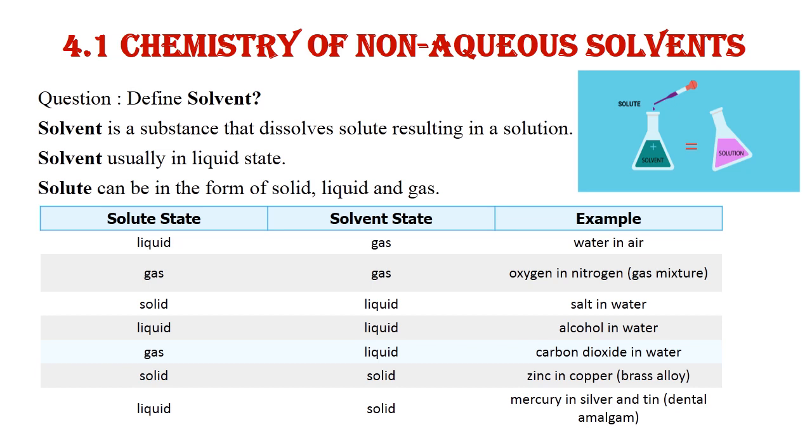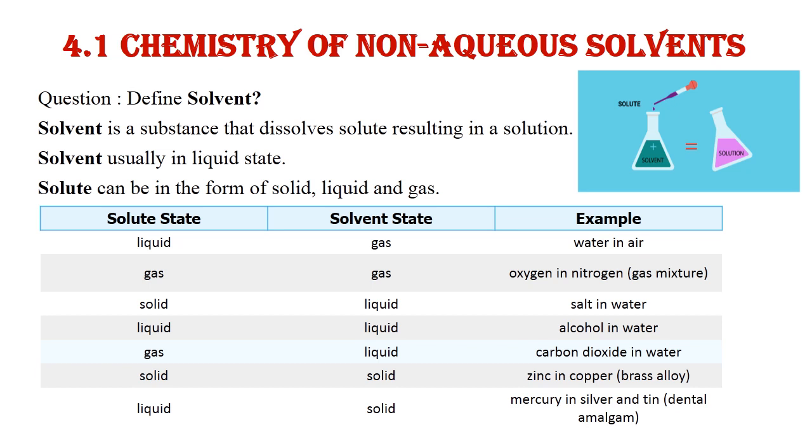It means if you add a solute to the solvent, then the particles of the solute will disperse in the solvent and result in the formation of a solution. A solvent usually exists in the liquid state, but sometimes it can be in the form of solid or gas, because most of the reactions take place in the liquid state. Now, a solute can be in the form of solid, liquid and gas.